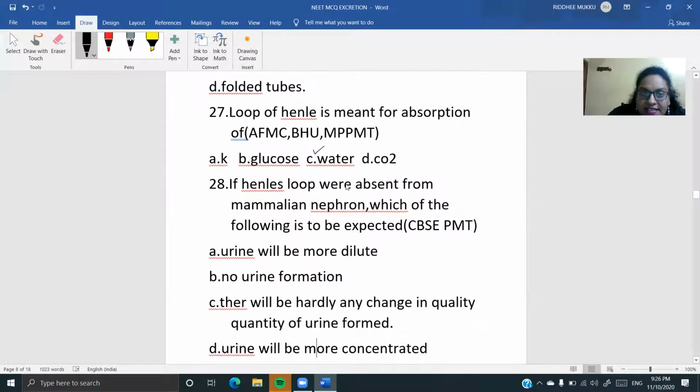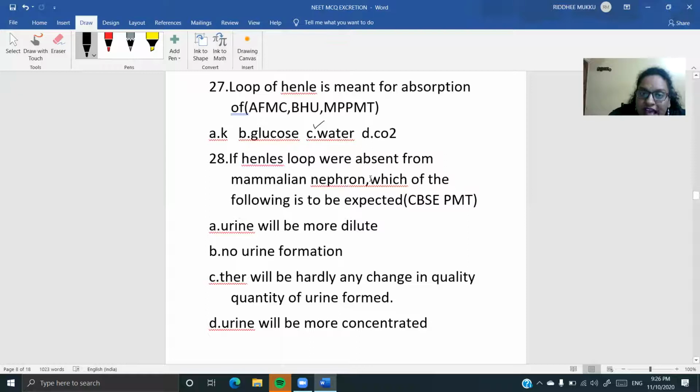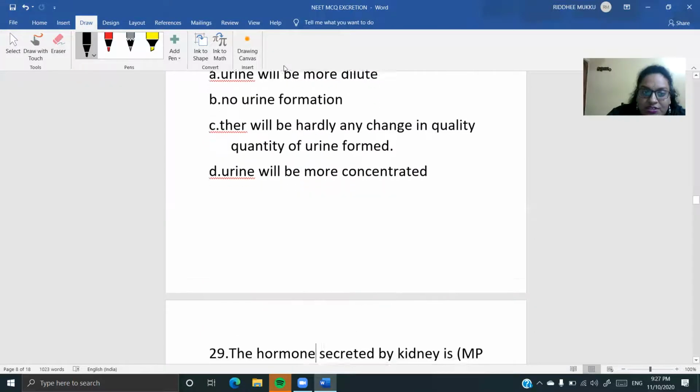Okay. The next is, if Henle's loop were absent from the mammalian nephron, which of the following is to be expected? देखिए, loop of Henle आपका water reabsorption में help करता है. जब loop of Henle ही नहीं है तो water reabsorption नहीं है, तो water पूरा कहाँ जा रहा है? Urine के through जाएगा. तो आपका urine कैसा रहेगा? Your urine will be completely diluted. So your option will be, urine will be more dilute. No need to go to another options also. It's such an easy question being asked.